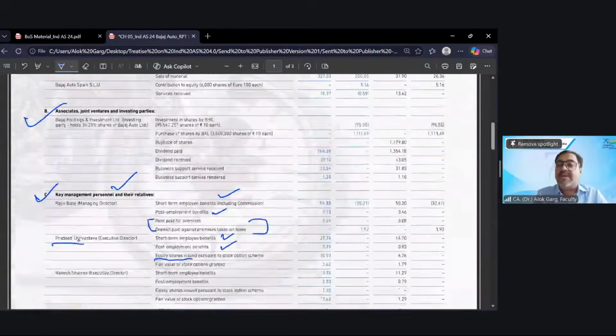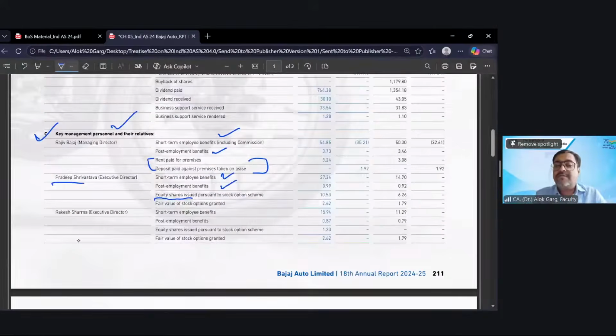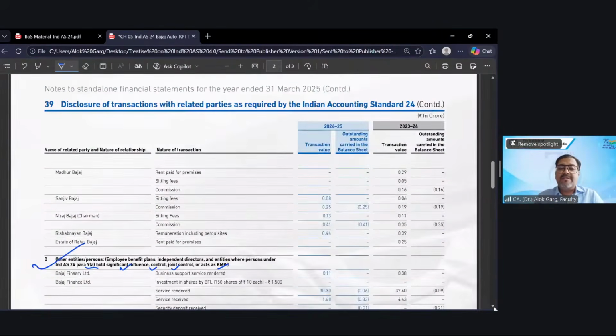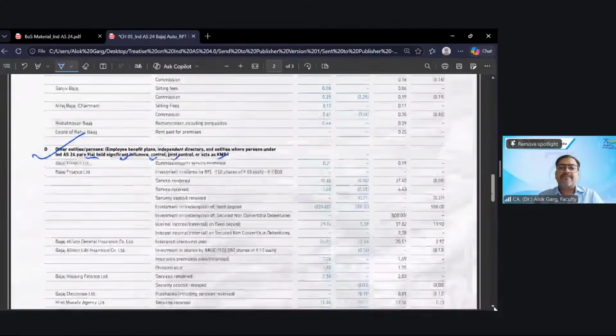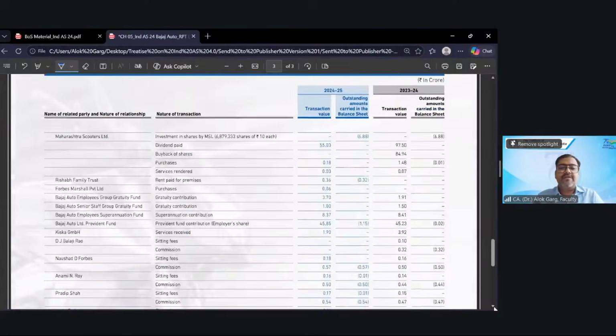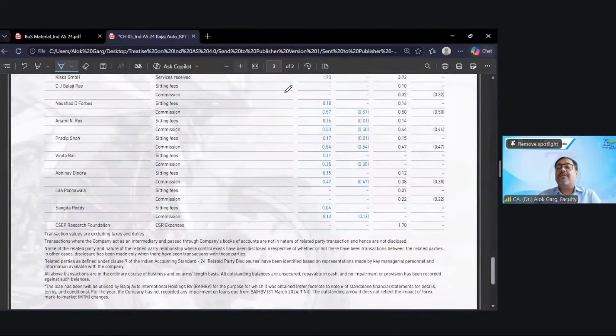See, when you become a great chartered accountant, see the number. He is drawing 27 crore salary, 1 crore rupees of post-employment benefit, and he has shares of 10.5 crore. These are the remunerations. And even the CFO remuneration is too high nowadays. And who will become a CFO? A chartered accountant will become a CFO, and his salary will also be in crores.